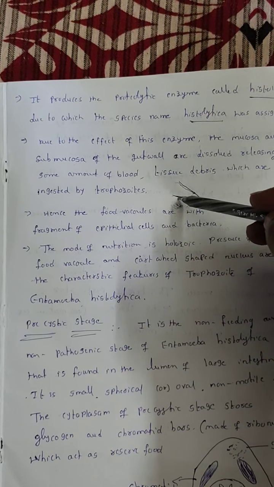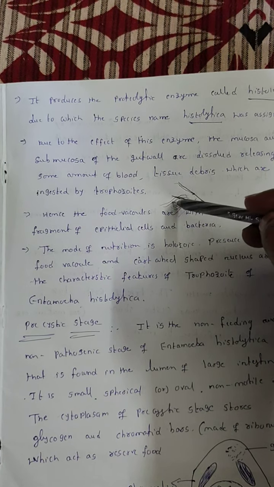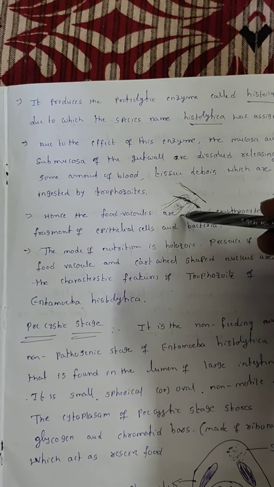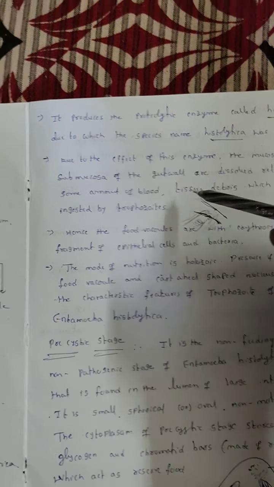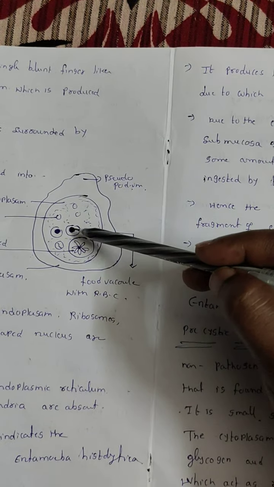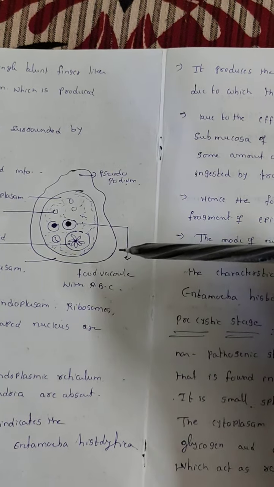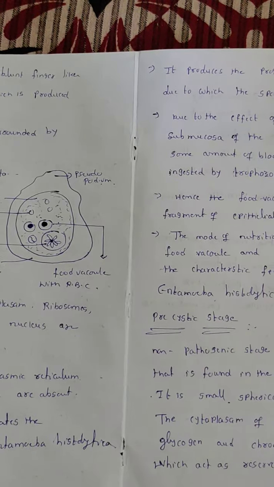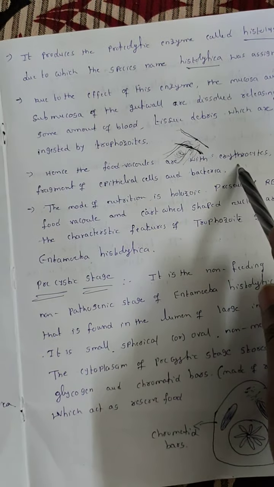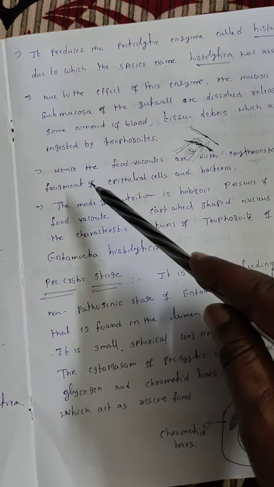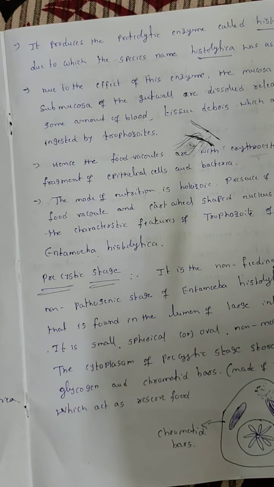When both are dissolved, what will happen? The blood will come out. The blood and some tissue debris will come out. Now this blood and tissue is filled in the food vacuoles. That's why food vacuoles with RBC are the best characters for identifying the trophozoite stage. Hence the food vacuoles have erythrocytes, that is the RBC, and also fragmented epithelial cells and bacteria.